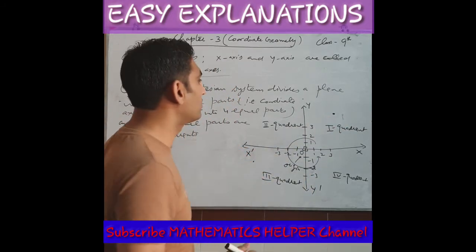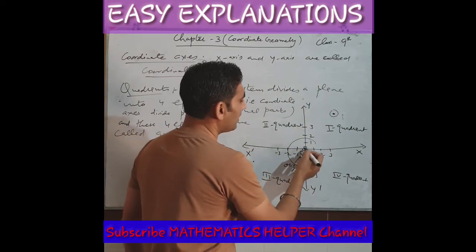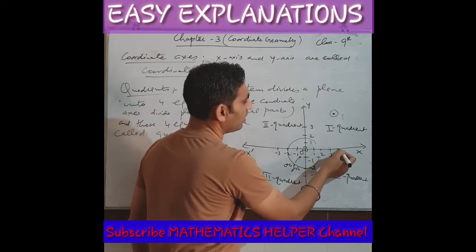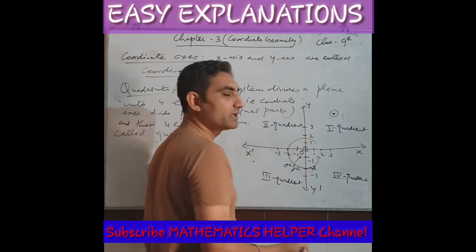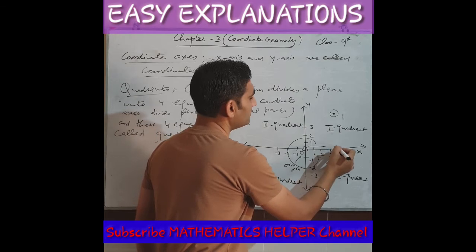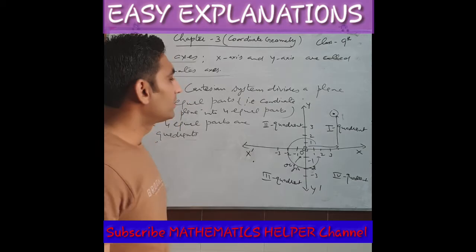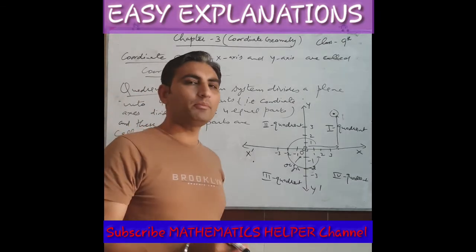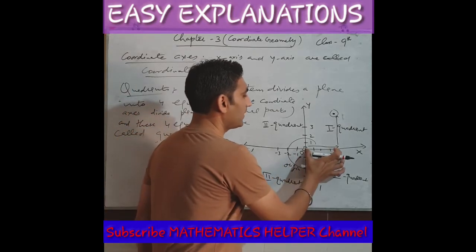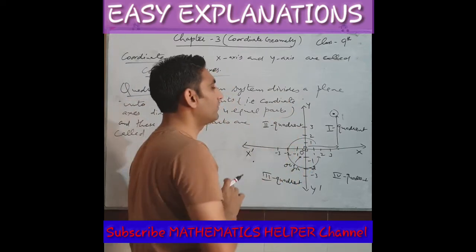When you mark its location, first you have to see where it is on the x-axis, in front of what value, and then go upwards to locate its height. So we mark any point with the help of two values: first the value of x, then its height, meaning the value of y.